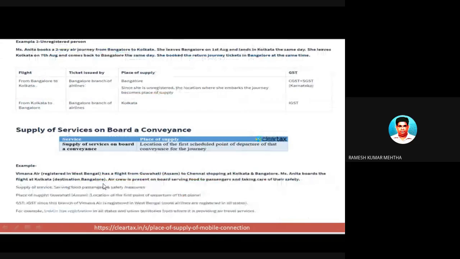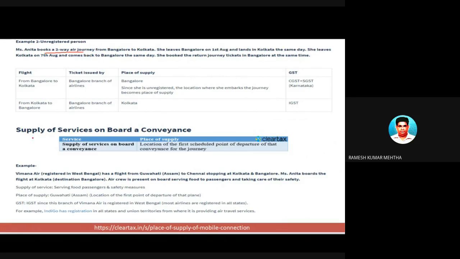Now another example, where the passenger service is provided to an unregistered person. Let's take the example. Anita books a two-way ticket, that is, from Bangalore to Kolkata and from Kolkata to Bangalore.